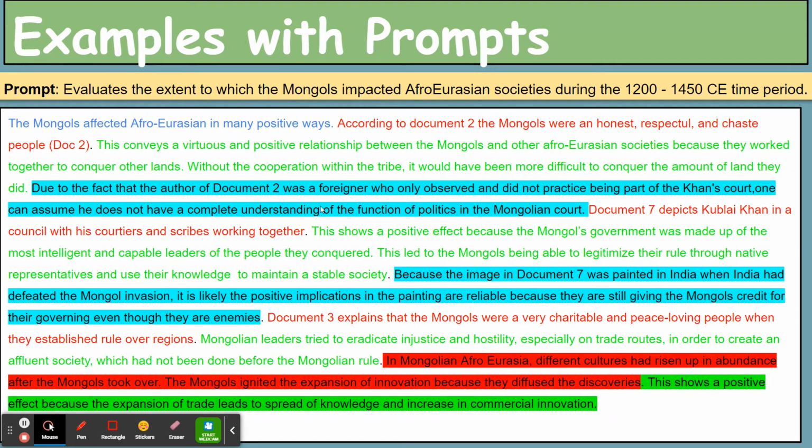on basically evaluating the reliability, credibility, accuracy of that source. And she says, due to the fact that the author of document 2 was a foreigner who only observed and did not practice being part of the Khan's court, one can assume he does not have a complete understanding of the function of politics in the Mongolian era. It's a great HAP statement.